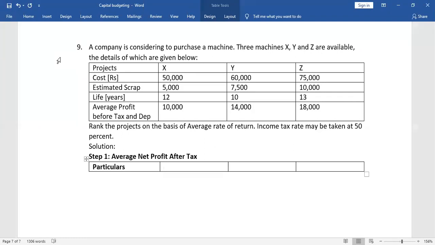Particulars. What is the first machine? X, second one Y, last one is Z. Now after this, what we will do?